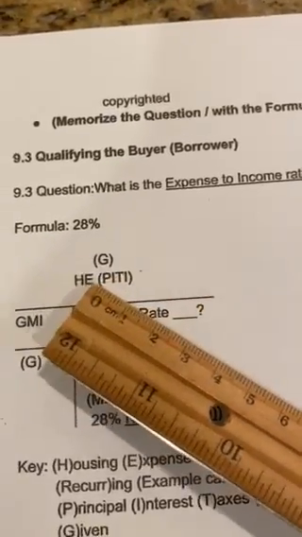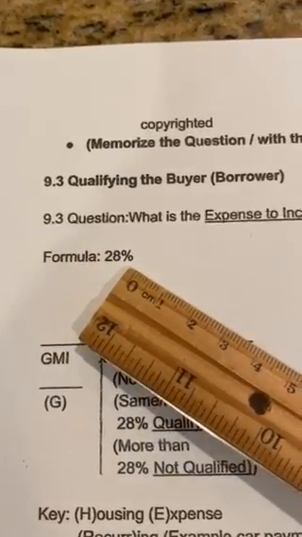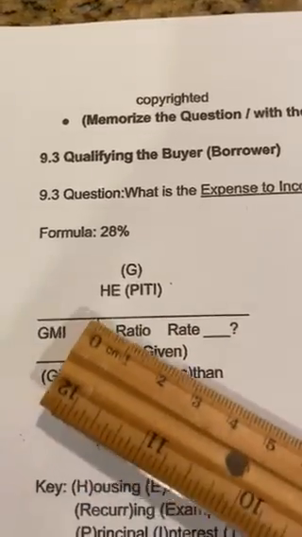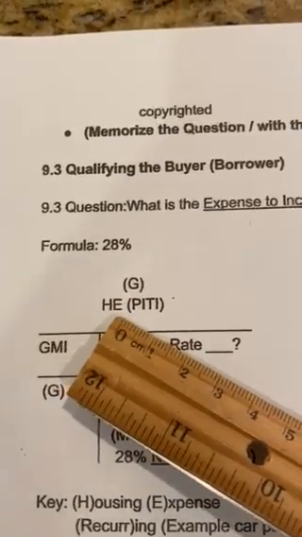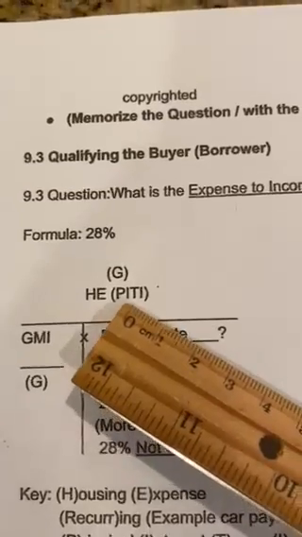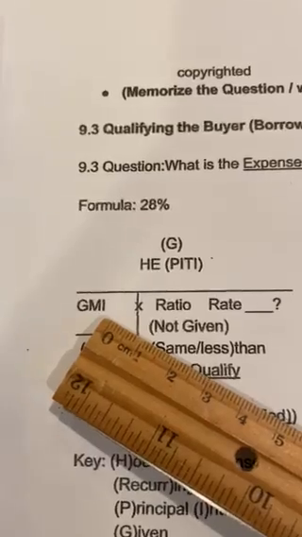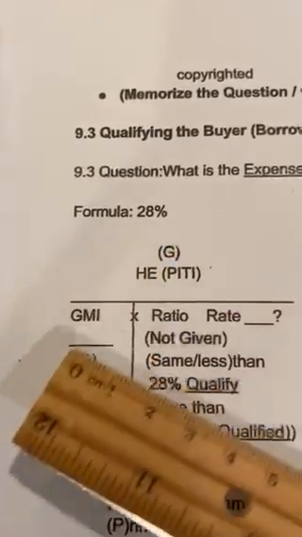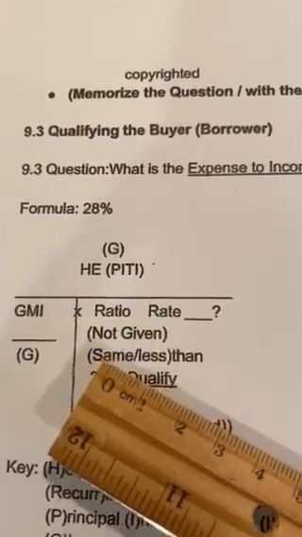Now let's make our two T-bars. Over the first T-bar, the formula, you write 28%. Then you make your T-bar. Your middle line is your multiplication line. Above the line, you write HE for housing expense. In this case, so you understand, housing expense is PITI. On the left side, you have the GMI, gross monthly income, and these two will be given to you in your problem. Now you're looking for the ratio you'll be asking for.